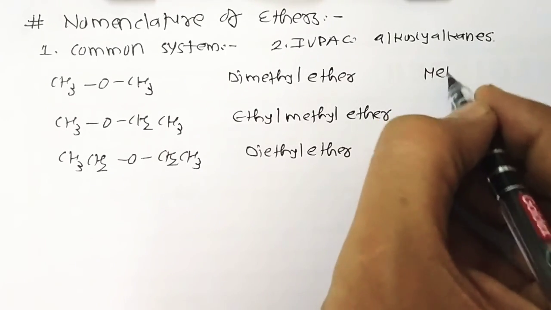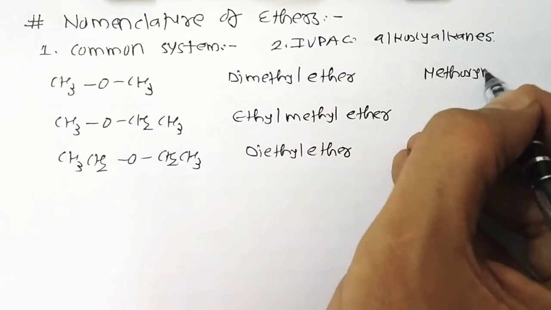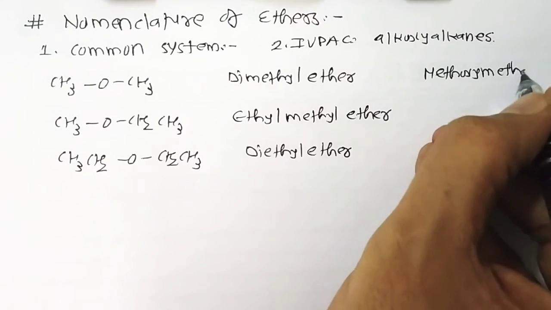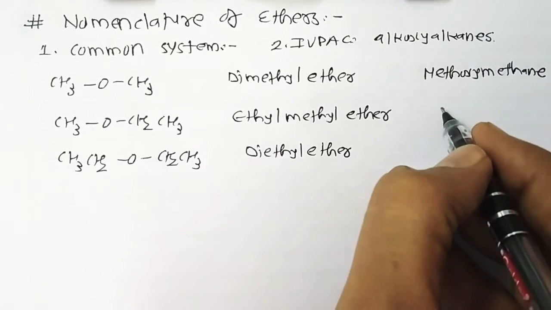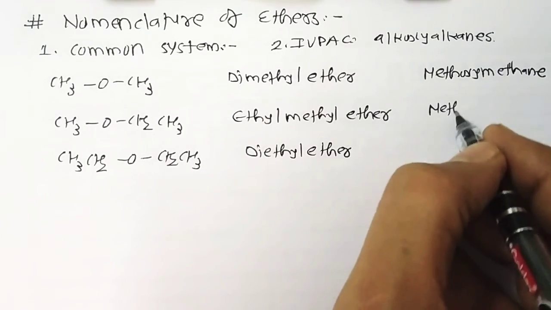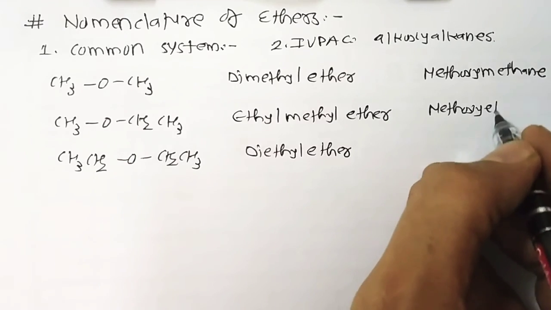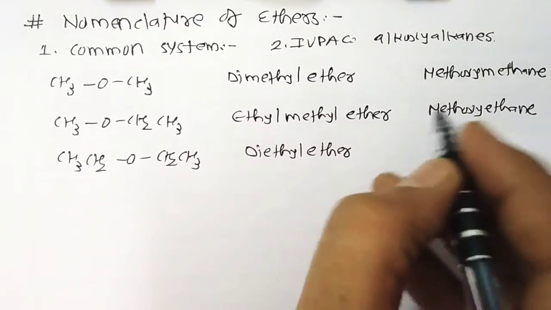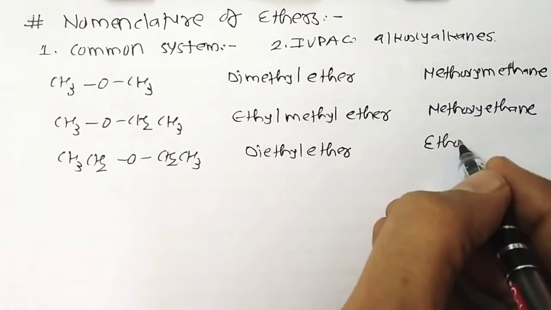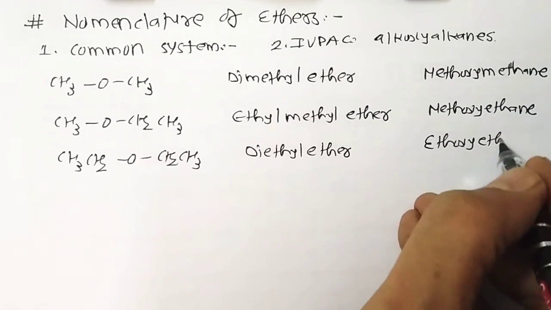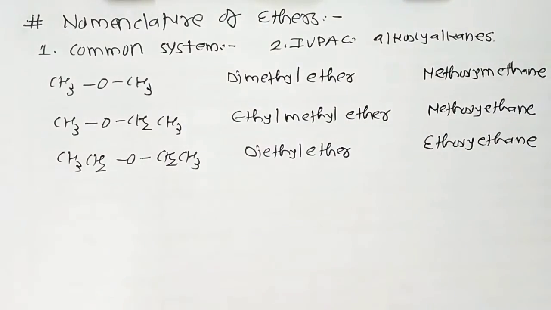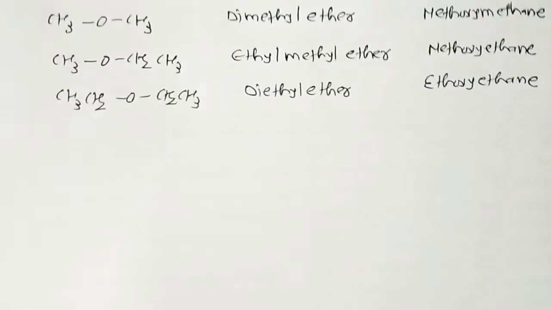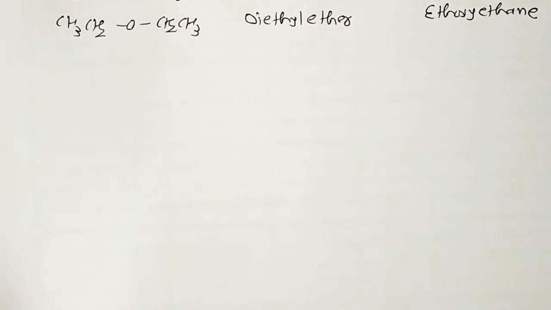The IUPAC name is methoxymethane. The IUPAC name of this compound is methoxyethane. The IUPAC name of this compound is ethoxyethane. Okay, some more examples like that.